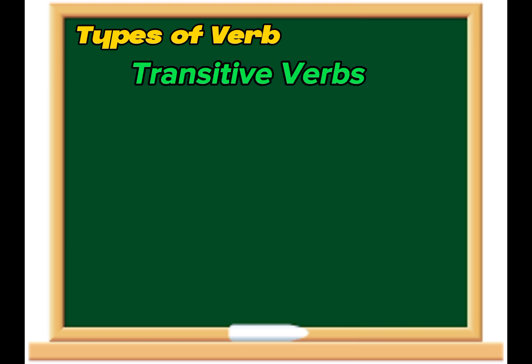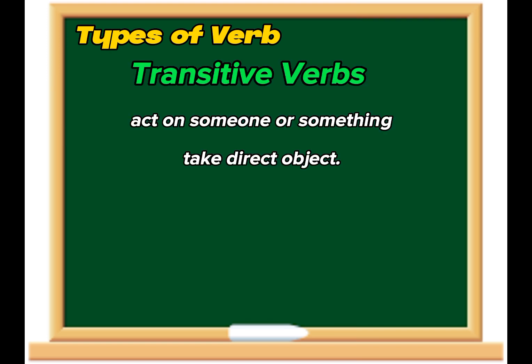On the third, we have transitive verbs. A verb is transitive when it acts on something or someone. A transitive verb takes a direct object. For example, Toby buys groceries. Here, the word groceries is a direct object of buys, so the verb buys is a transitive verb.